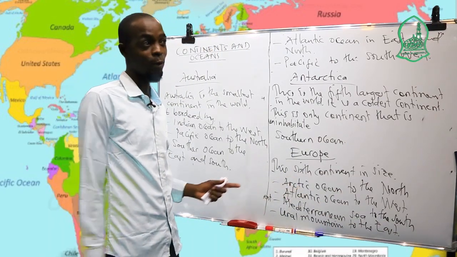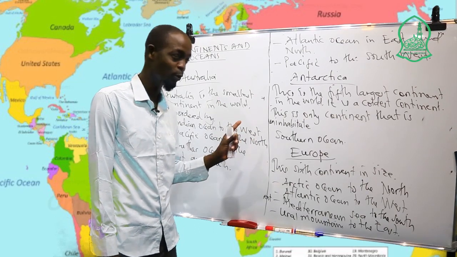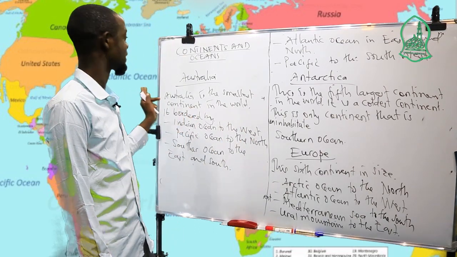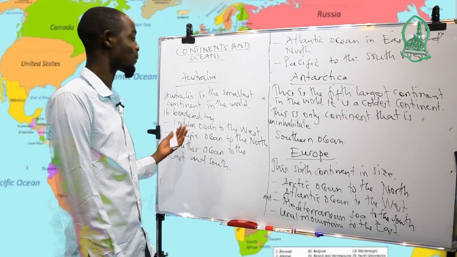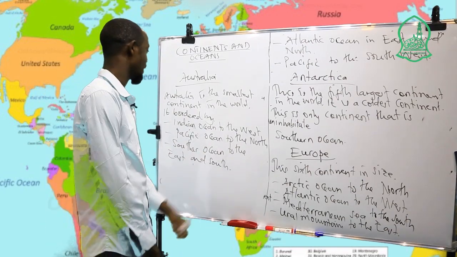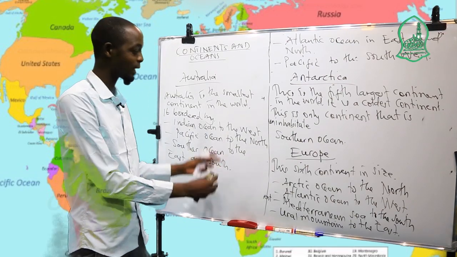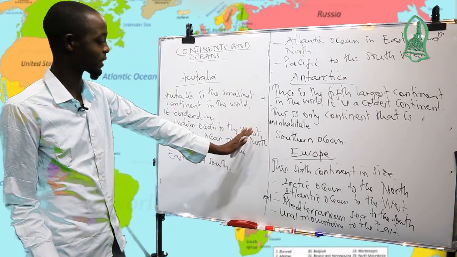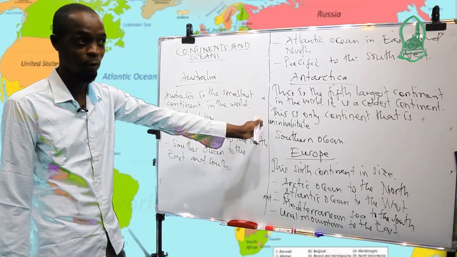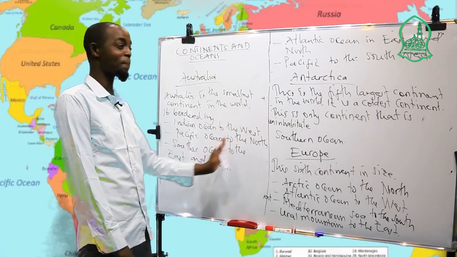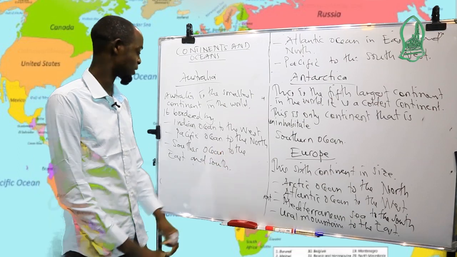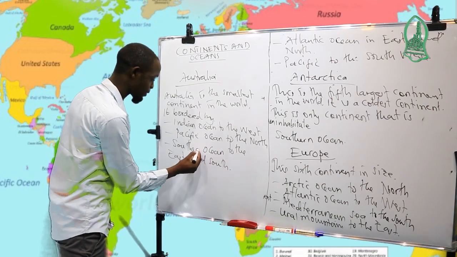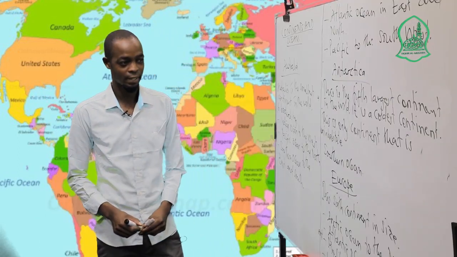And the last continent a student has to know for this lesson today is Australia, the smallest continent in the world. It's bordered by the Indian Ocean to the west side, the Pacific Ocean to the north, and the Southern Ocean to the east and the south.